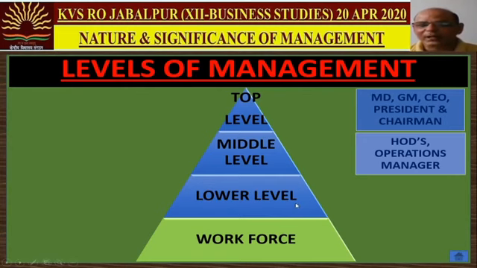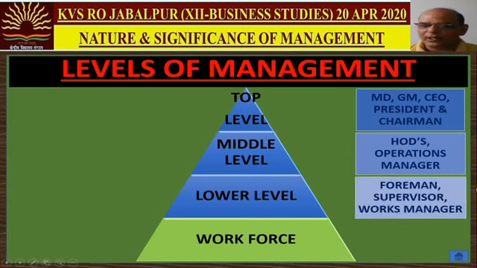Remember, lower level is called operational level of management or supervisory level of management, but operations manager, they are at middle level. So all HODs and operations managers are at middle level. At lower level, commonly known terms or commonly known people are foremen, supervisors, or we can say works manager. If you have ever visited any showroom, bike showroom or car showroom, you can find the post works manager. They are actually supervisors. So they are also known as works manager.